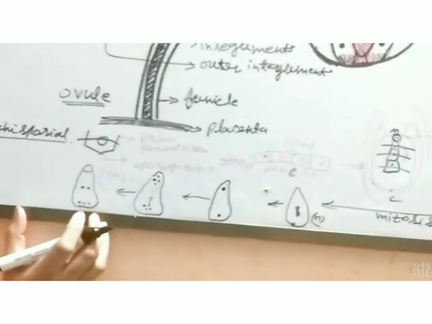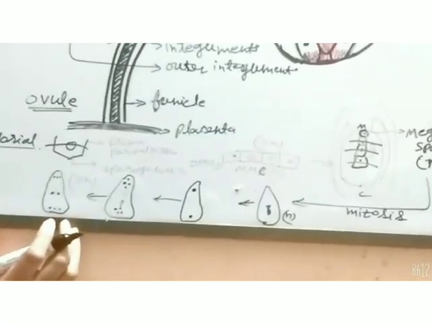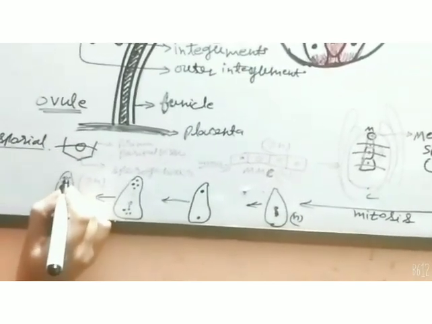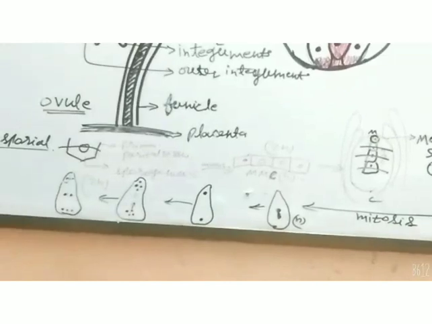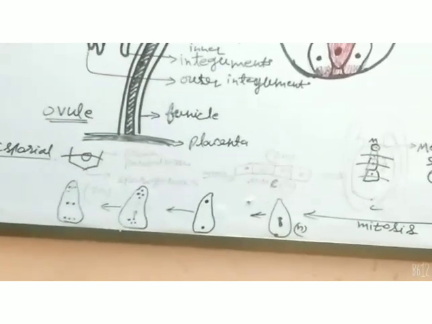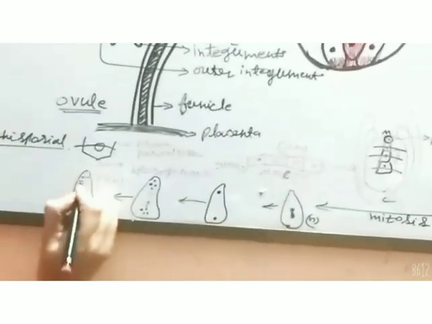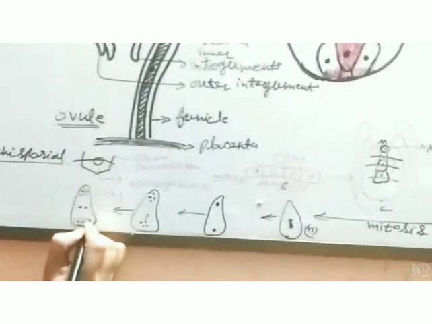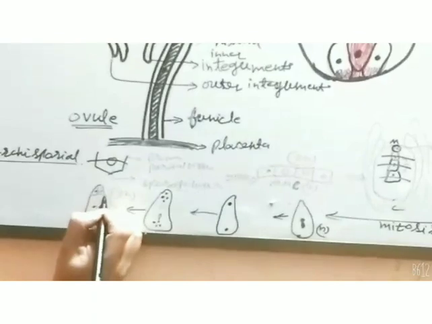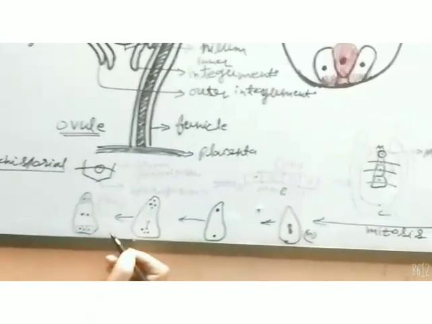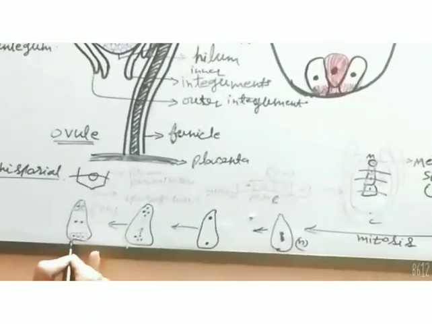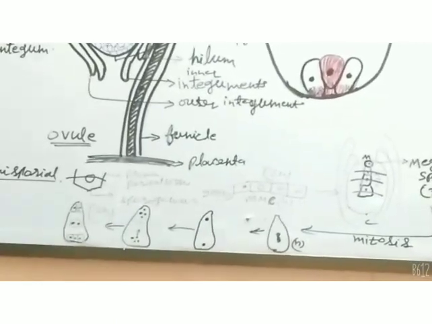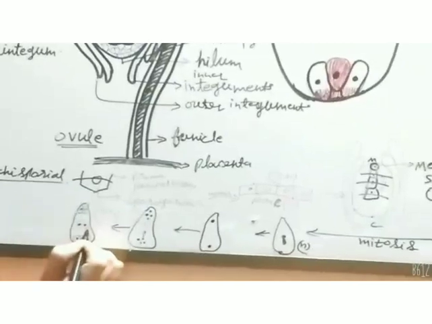the cell will start to form cell wall around these nuclei. Now the 8 nucleated structure is there, and after the formation of cell wall, 7 cells are formed here. 3 cells at the chalazal end, 3 at the micropylar end, and 1 cell which consists of 2 nuclei at the center will be formed.